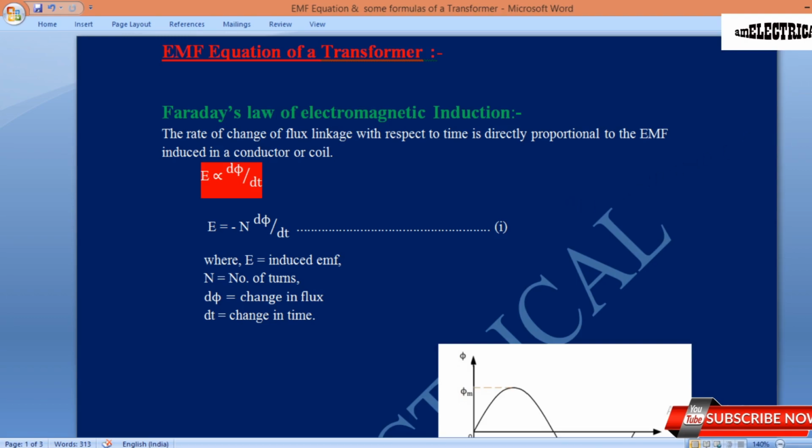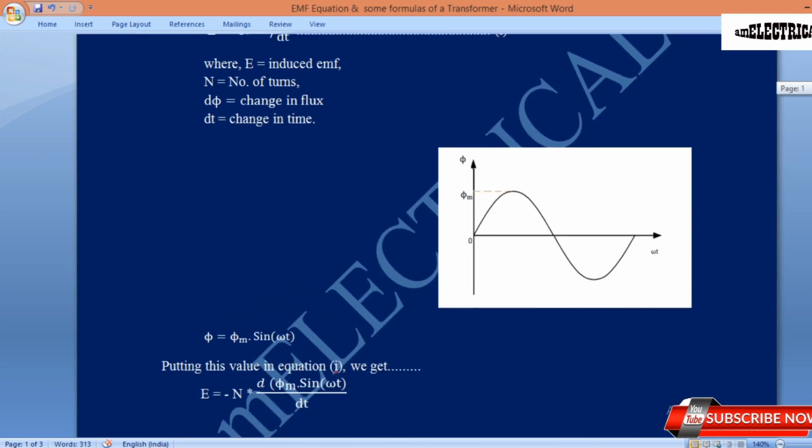Now we will see that the flux is sinusoidal in nature. As the supply voltage is alternating or sinusoidal in nature, the primary winding current I1 will also be sinusoidal in nature. As a result, the flux will also be sinusoidal in nature.